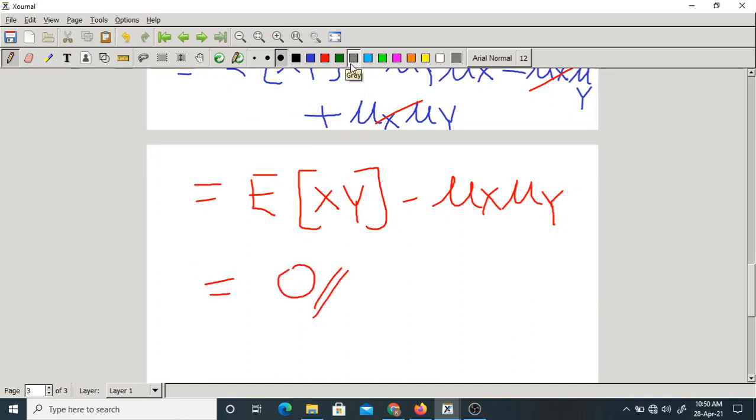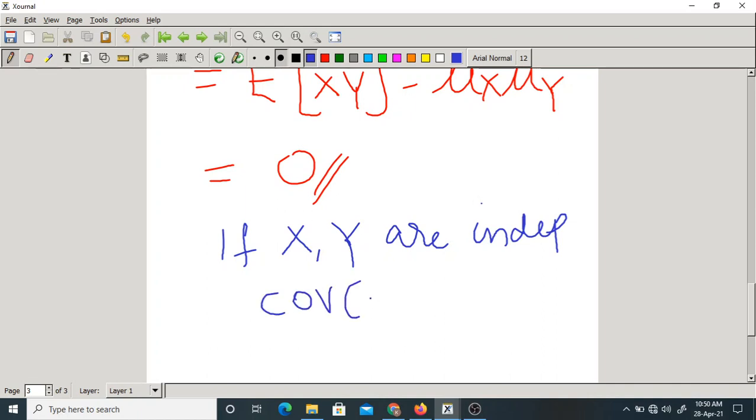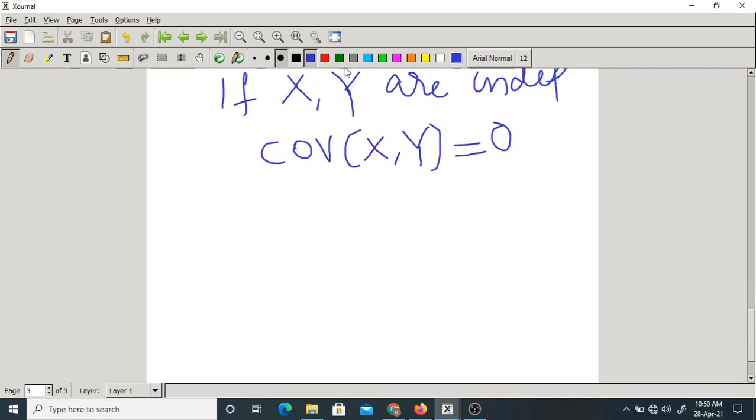Now, here what can I say? I will make two statements first of all. Let me write this statement. If X and Y are independent, their covariance is 0. But here we made one more point, so I will elaborate here.